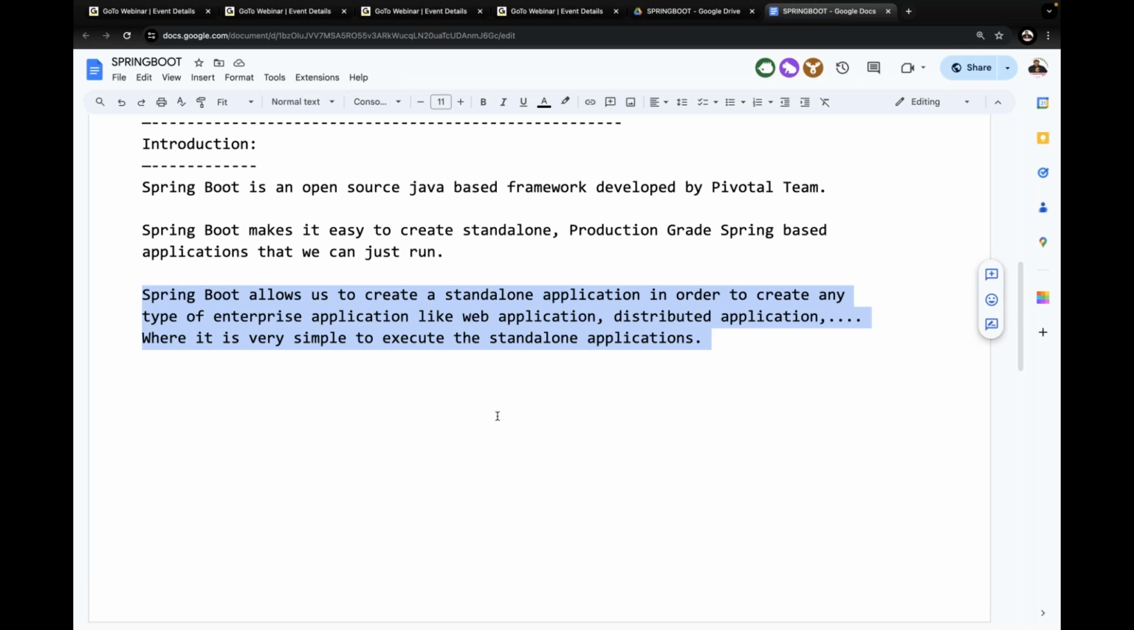Spring Boot allows us to create a standalone application in order to create any type of enterprise applications like web application, distributed application, and so on, where it is very simple to execute the standalone applications.